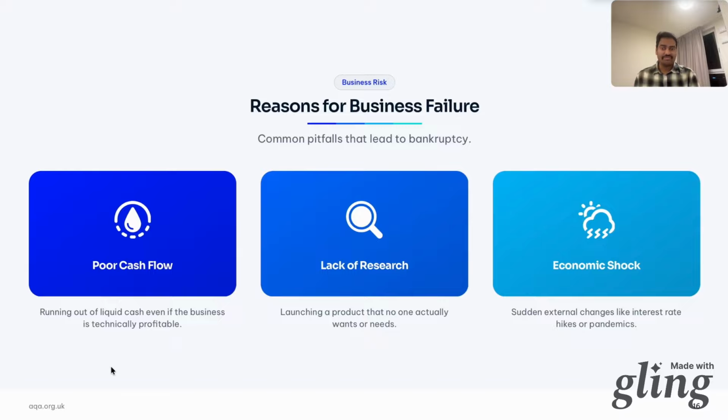The second pitfall is no market need, launching a product nobody actually wants. Remember the New Coke disaster. Coca-Cola changed the recipe and customers revolted against it. Imagine selling strawberry pasta in Poland. People might like it, but if you sell the same thing in Italy, they might not really enjoy it. They might want to experiment once or twice, but they would just go with their classic recipes.